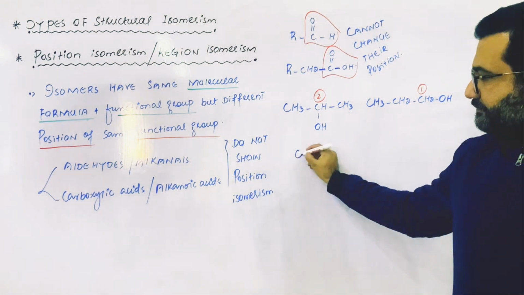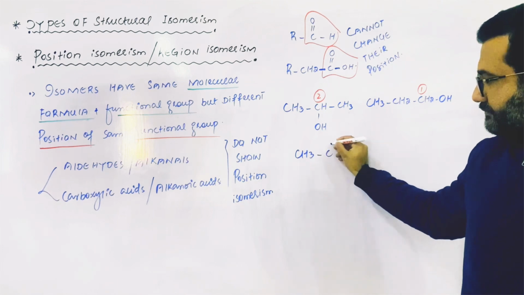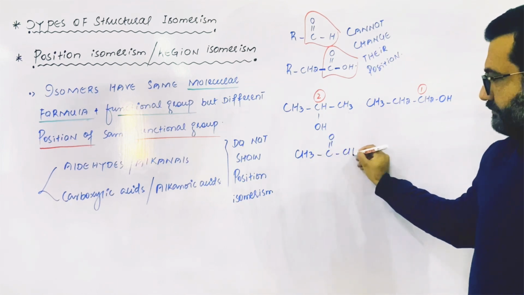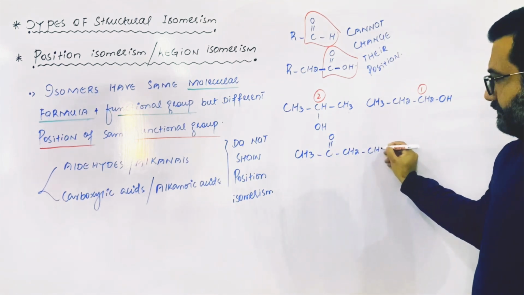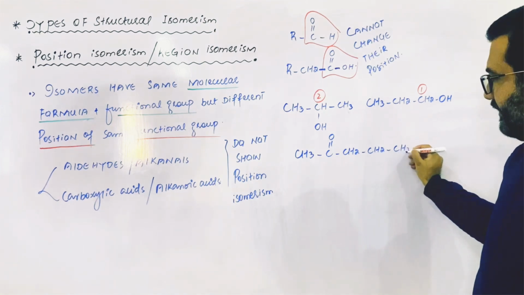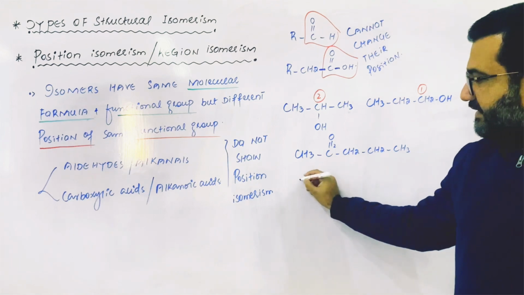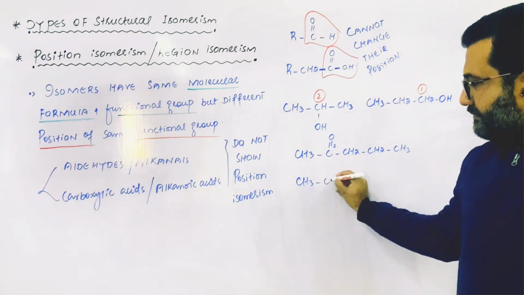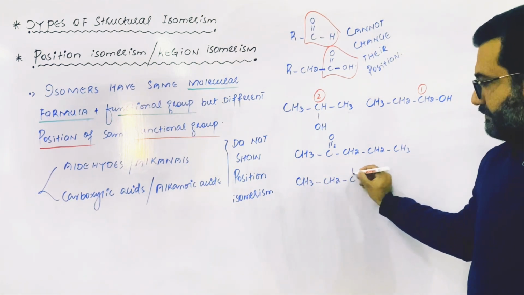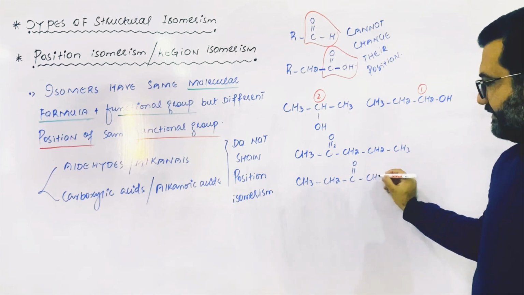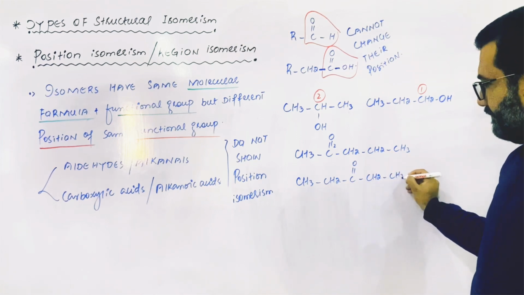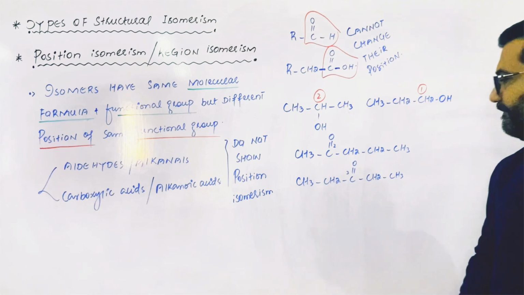Similarly, this is 2-pentanol, as the carbon of the functional group is the second carbon. And this one is 3-pentanol.